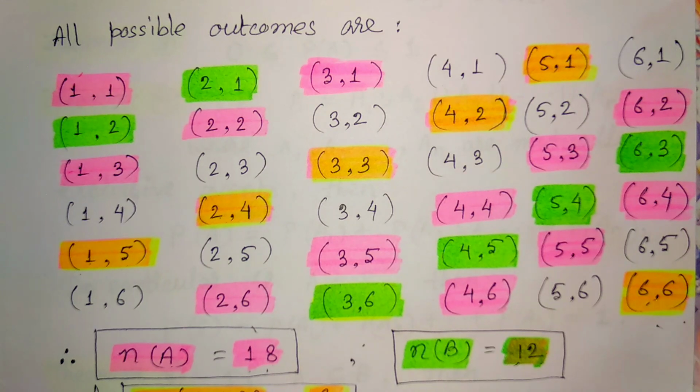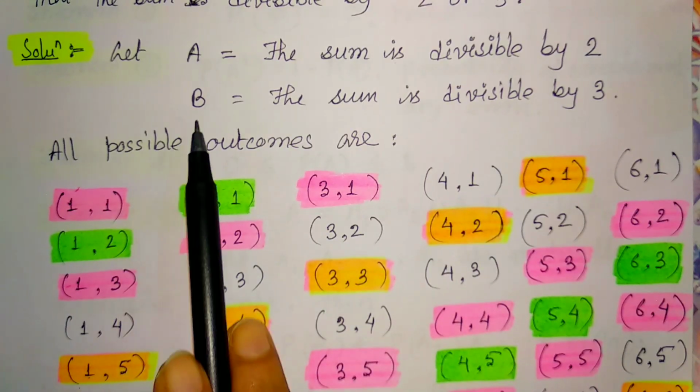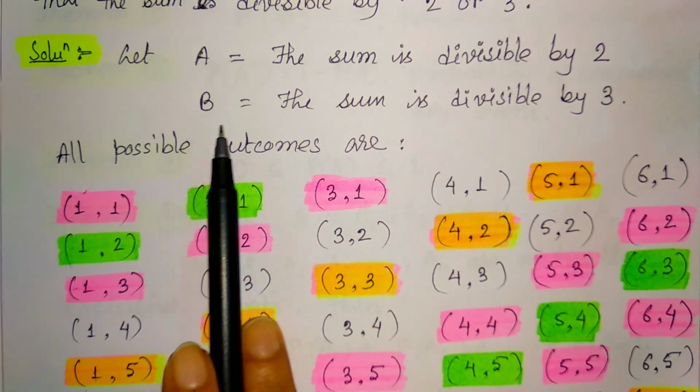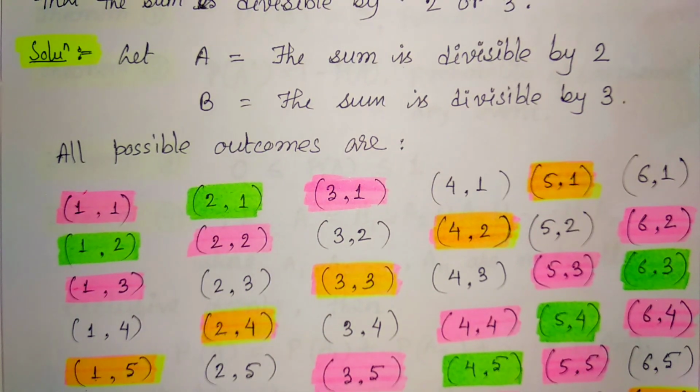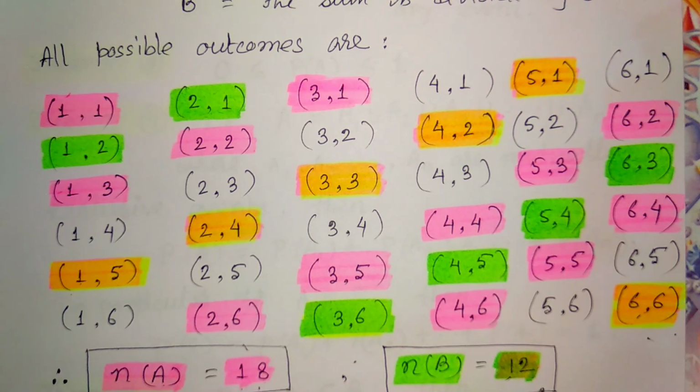That means the probability value corresponding to the event B is 12 divided by 36. So that is the answer. It is 1 upon 3.